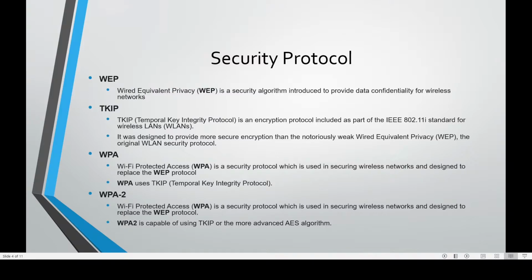WPA, Wi-Fi Protected Access, is a security protocol which is used in securing wireless networks and designed to replace the WEP protocol. WPA uses the TKIP protocol. What is WPA2? Wi-Fi Protected Access 2 is a security protocol which is used to secure wireless networks and designed to replace WEP. WPA2 is capable of using TKIP or the more advanced AES algorithm.